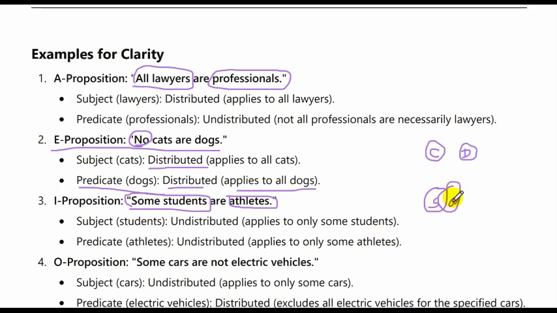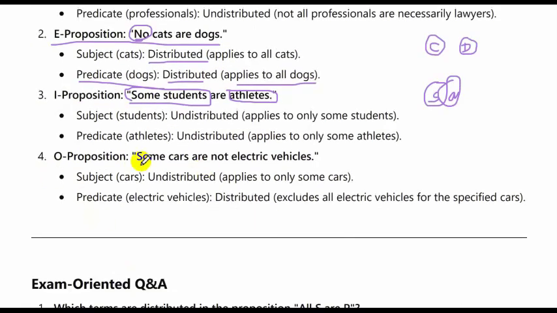So they are not talking about the entire class, all the members of the class students, nor all the members of the class athletes. So both are undistributed. In the O proposition, some cars, again undistributed. The moment you say some cars, it is undistributed. So are not electric vehicles. Now electric vehicles means it excludes all electric vehicles for the specified cars.